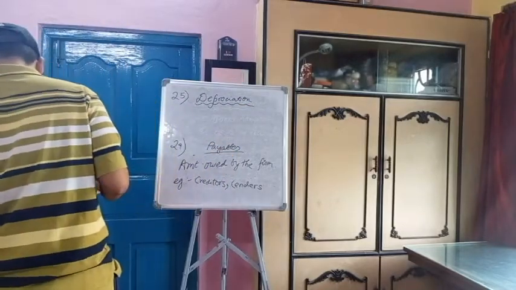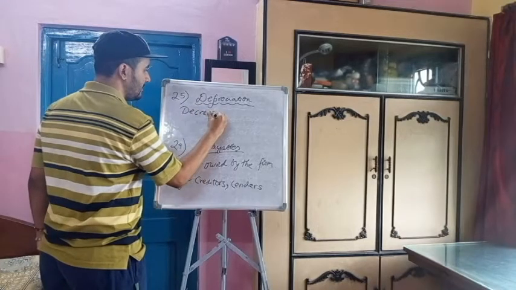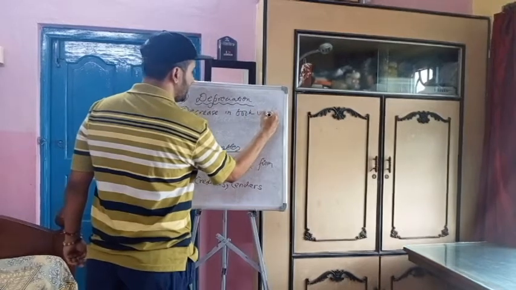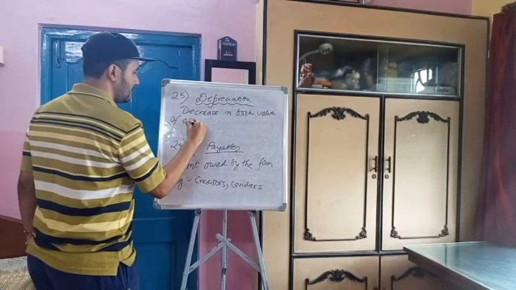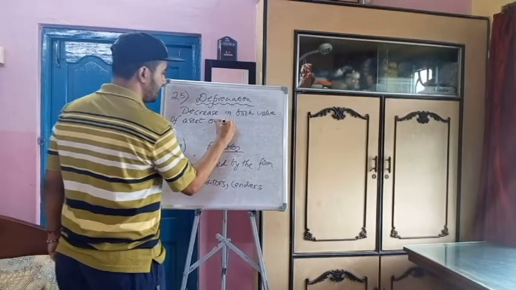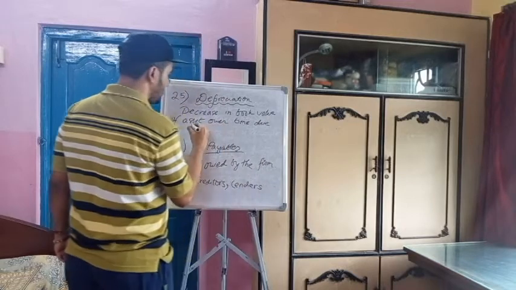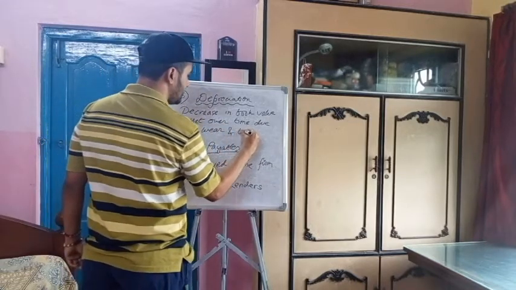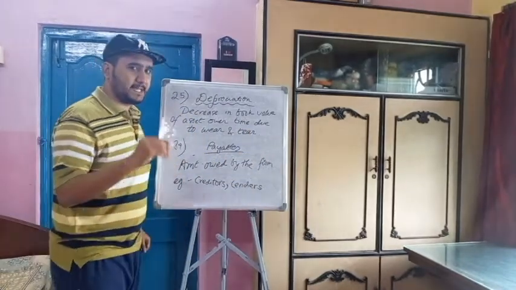Depreciation is the decrease in book value of assets over time due to wear and tear. That means over time the book value of the assets decreases.